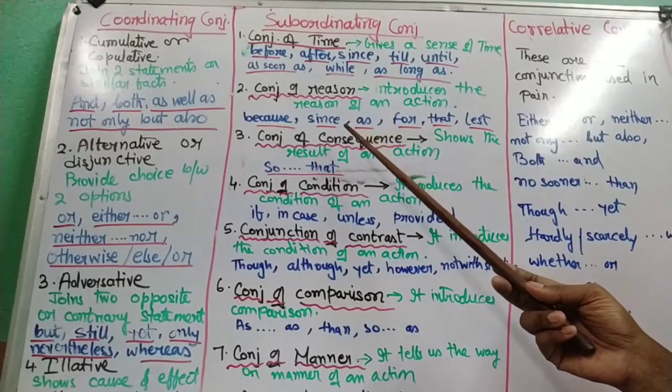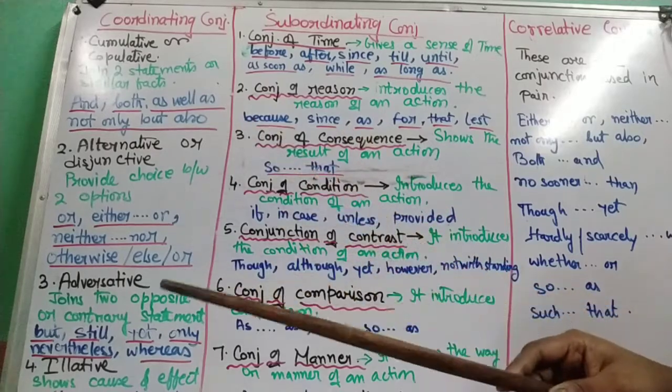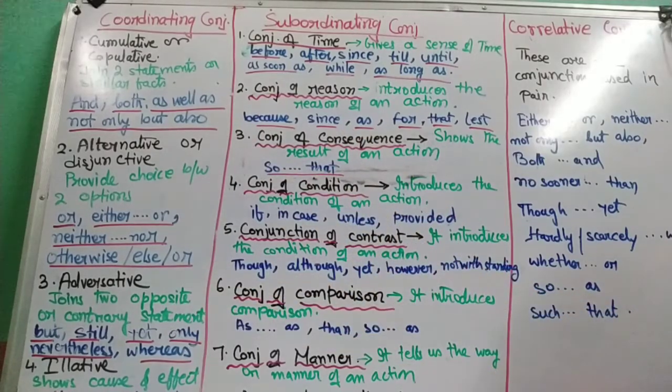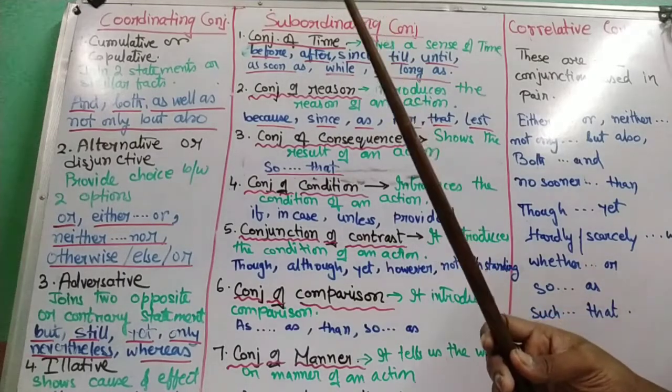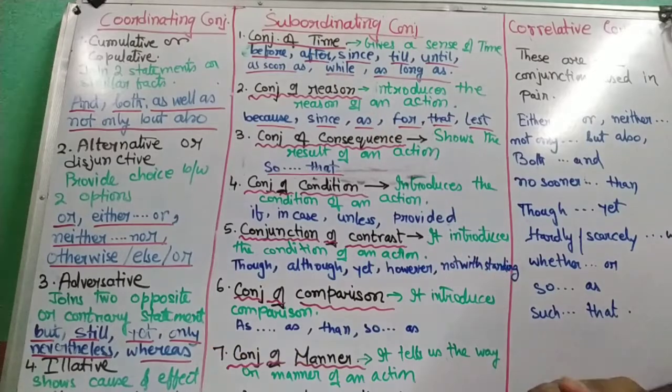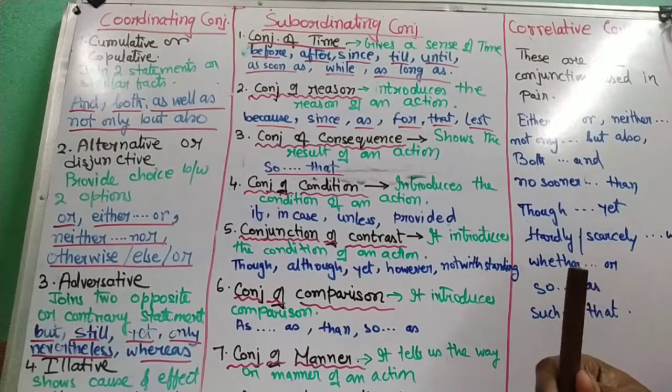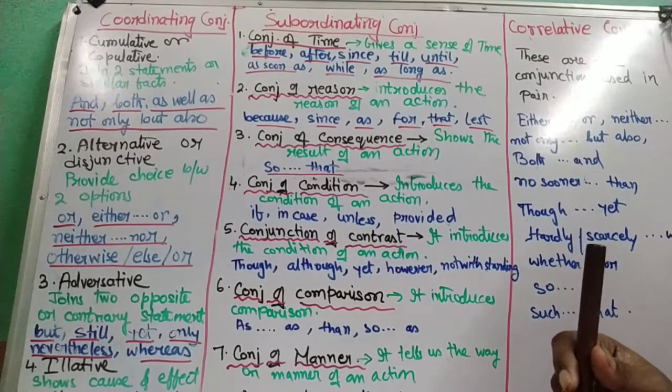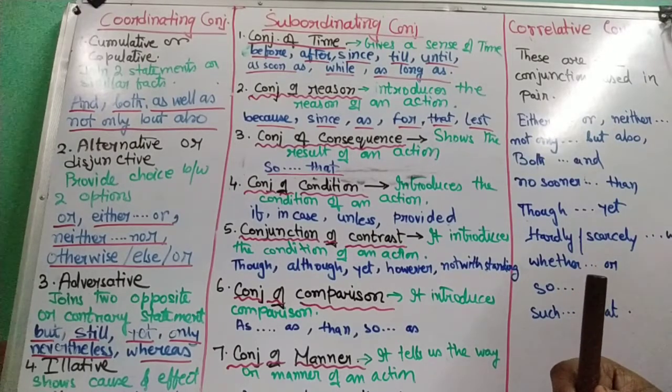Now, I could not attend the party. Why? You could not attend the party for what reason? Because I was suffering from fever, right? Next, he will attend the party, the marriage. Why? Since he got the invitation. So again, it shows us the reason of an action done.